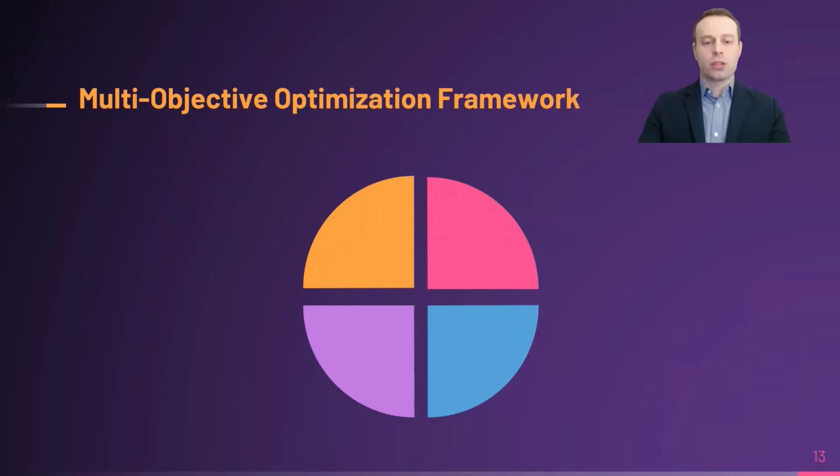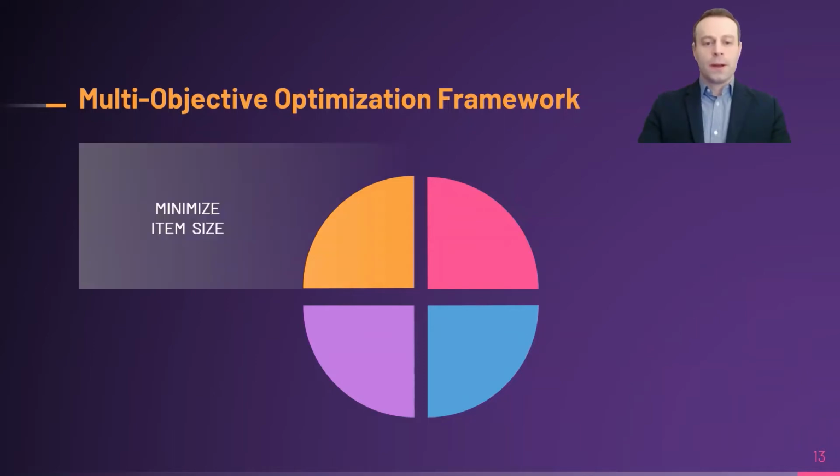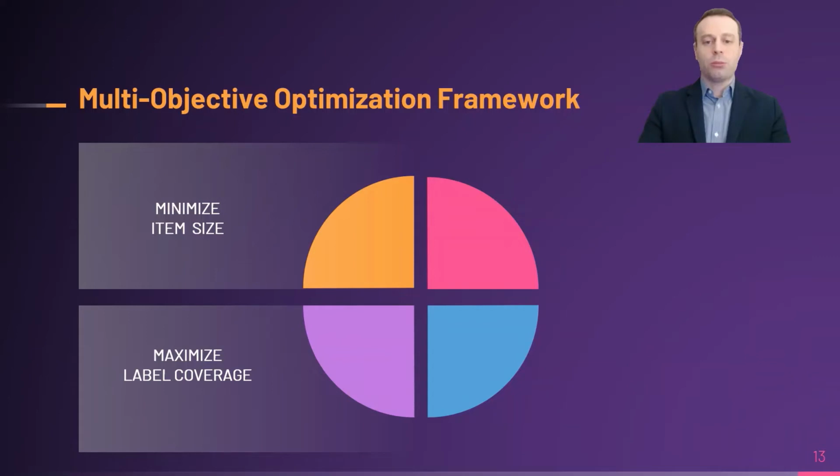So what are these goals? Number one, we would like to minimize the cardinality of the item universe. This would shorten the experimentation time window, reduce our opportunity cost induced by random experiments, and save us effort in content onboarding so that we can speed up our time to market. At the same time, we want to make sure that all labels are covered so that once we collect feedback data, we'll learn about different options.